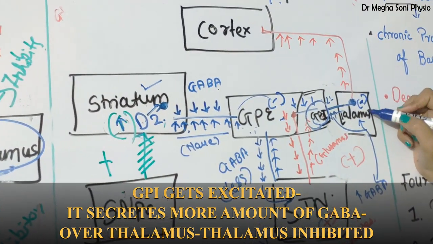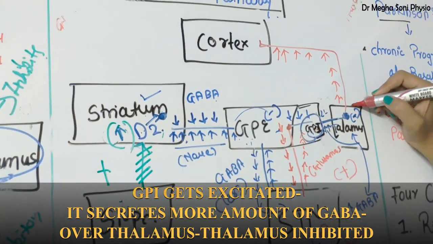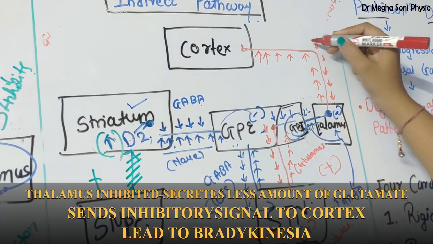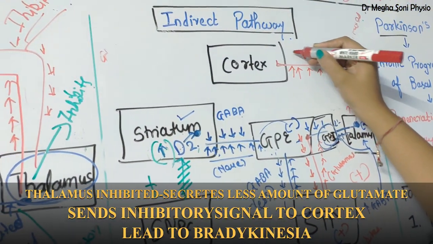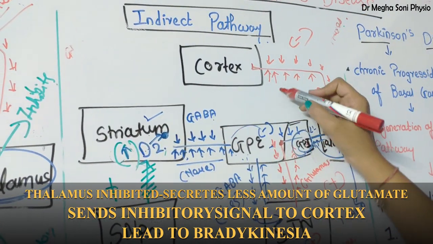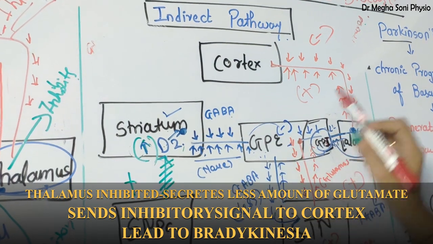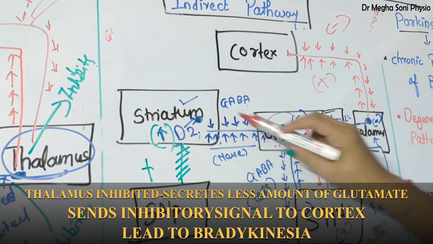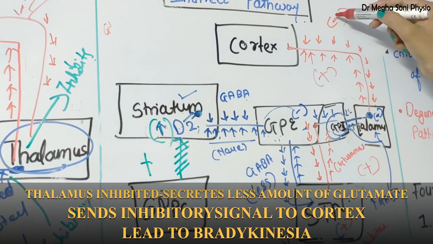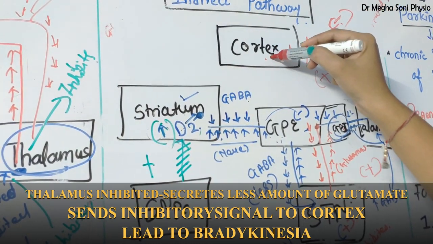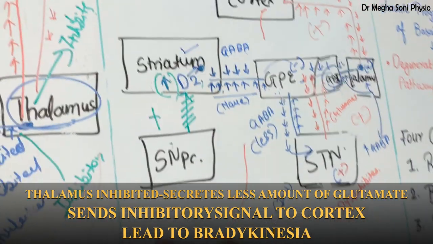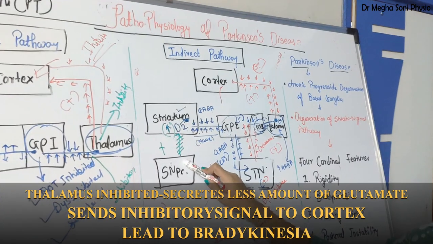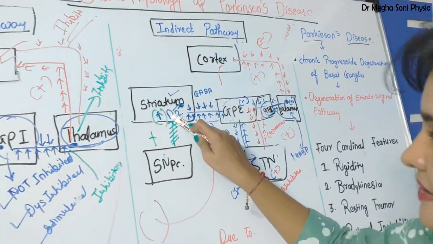Now, as the thalamus is inhibited, it secretes less glutamate, or it sends an inhibitory signal to the cortex. In the normal pathway, it secretes more glutamate, or sends a facilitatory signal, but when we find damage to this pathway, it sends an inhibitory signal to the cortex, and this inhibitory signal will be sent to the muscles through the corticospinal tract.